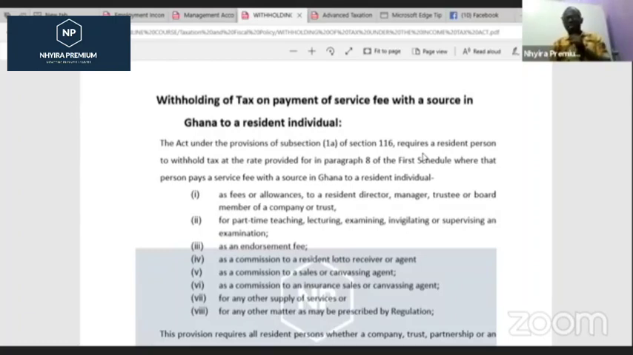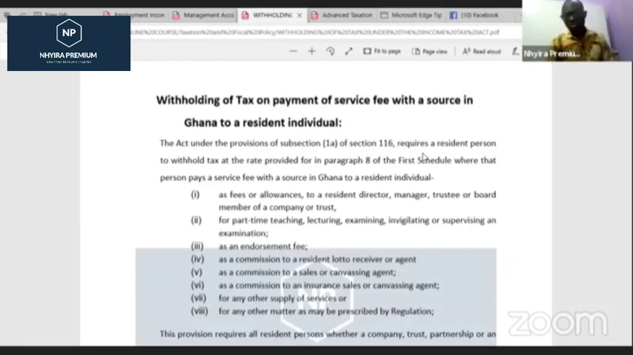Then the next slide we want to look at is withholding tax on payment of services fee with a source in Ghana to a resident individual. So an individual renders a service to us and we are paying that individual, and the source of the service is in Ghana. The question we ask ourselves is, what does the Act say? What does the tax law say about that? So let's look at what the tax law says.